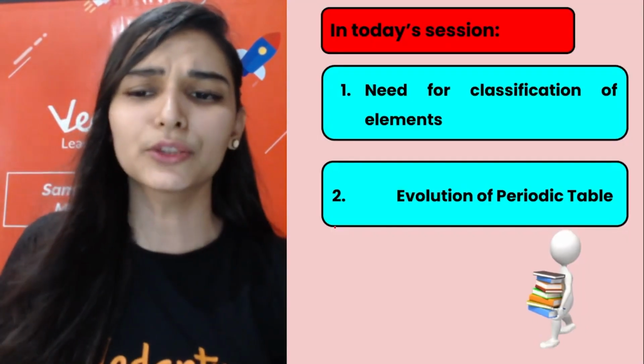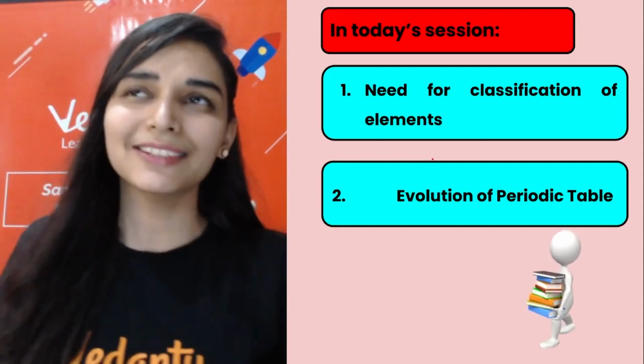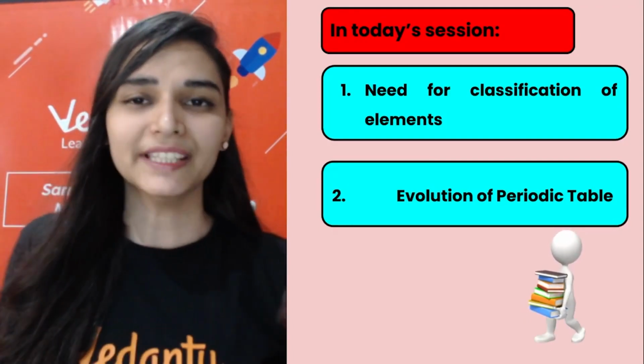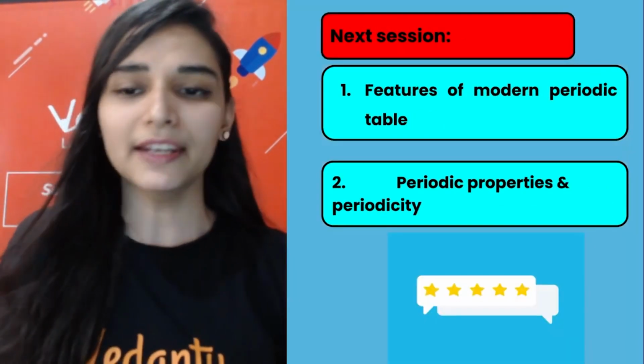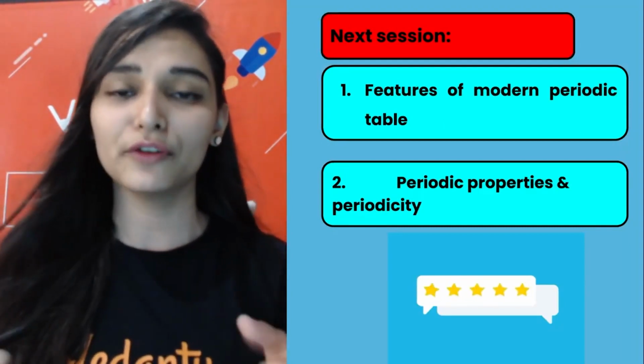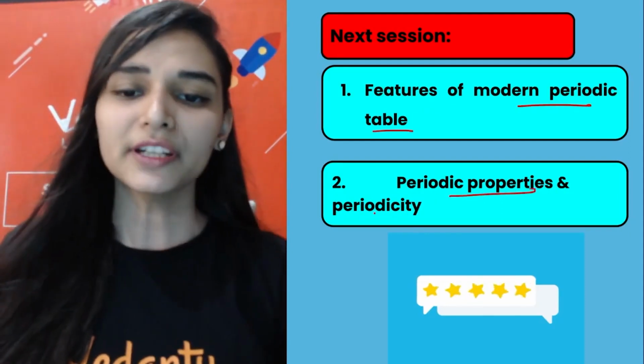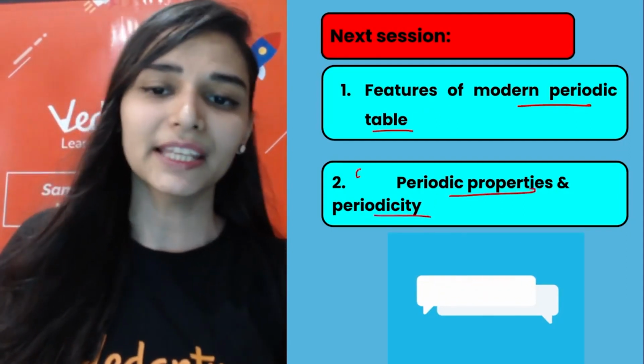And I will also tell you story of Sir Henry Moseley. Remind me in the next session, okay? And please make sure you revise your notes, and apart from that, you have to give the answer of the homework question. Features of modern periodic table next session. Periodic properties and periodicity, very important point.